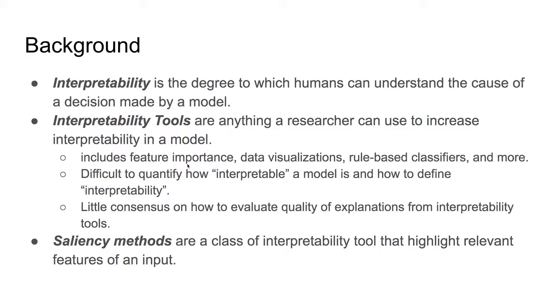This can include a lot of different methods. A lot of methods are being created today, and a lot of them are new. It can include things like feature importance, data visualizations, rule-based classifiers, and others. It's very difficult to quantify how interpretable a model is and how to define interpretability. And there's very little consensus in the space right now on how exactly we evaluate these explanations and how to